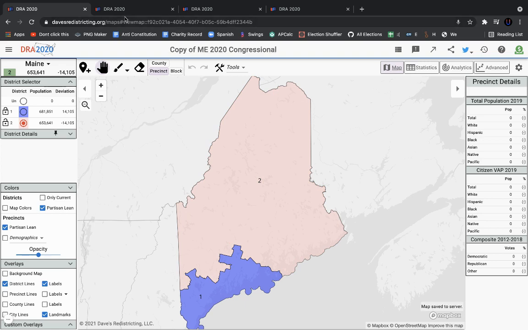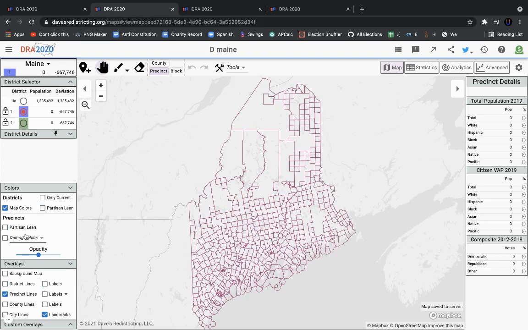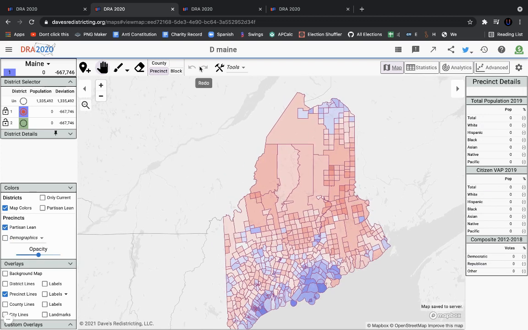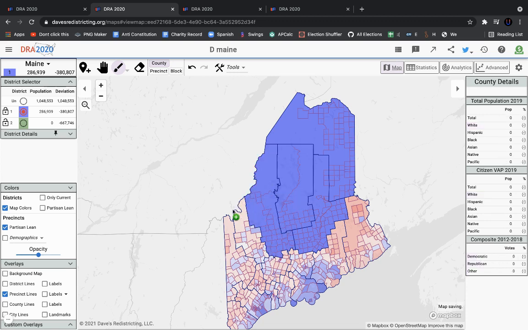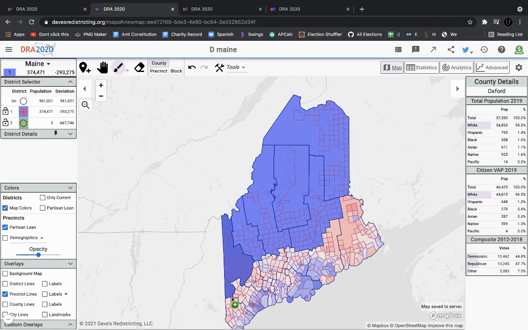So, yeah. Now, we're going to make a Democratic gerrymander of Maine first. And Maine's a weird state to redistrict, mostly because there's only 2 districts, and because the precincts get pretty big down here. Like, you have precincts that are like 5,000 to 7,000 people, which I'm not a huge fan of. I don't really like big precincts in general. I think they're bad for voter turnout, and they are bad for redistricting,